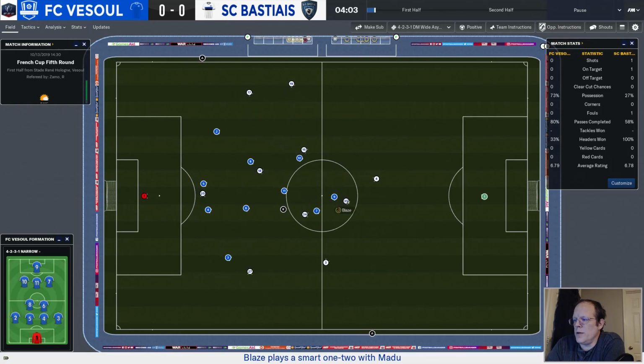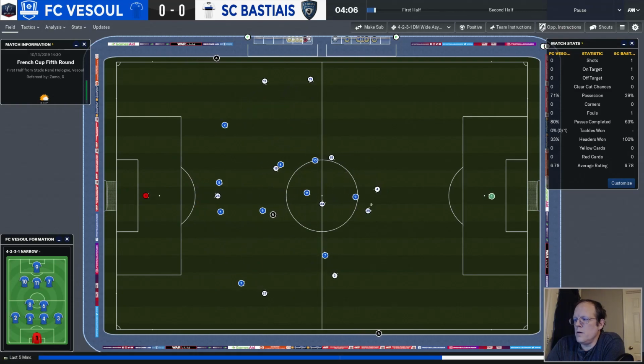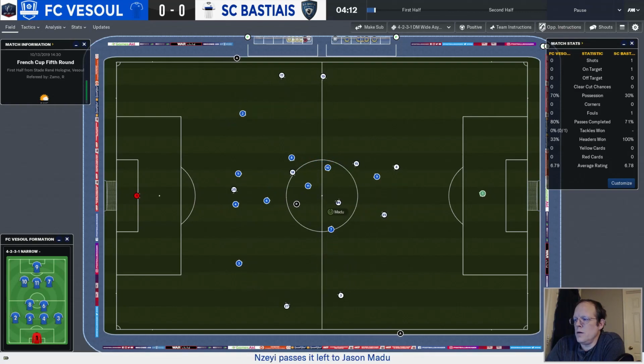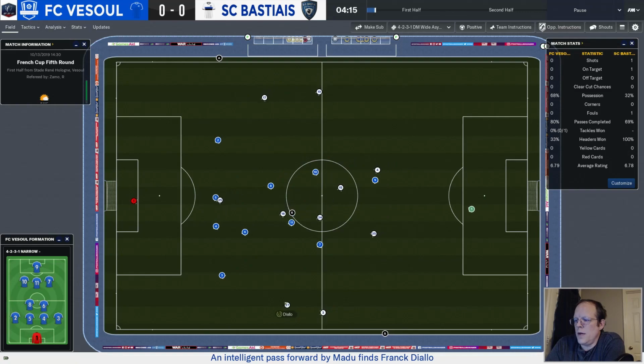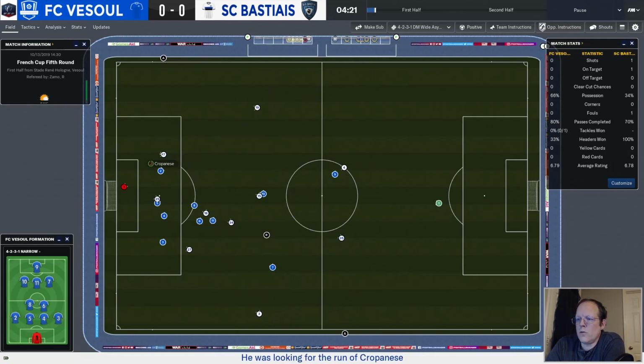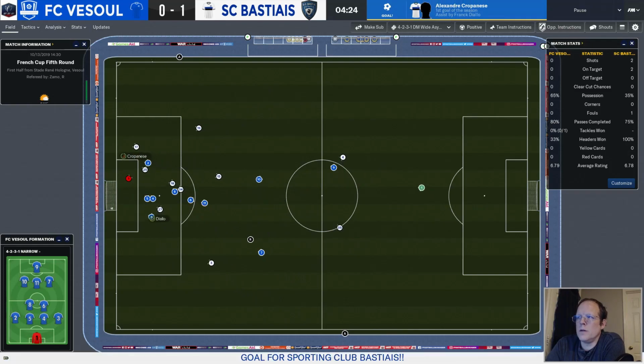Madu has it. Back to Blaise. To Mary. Back to Blaise. To Mary. Up to Nizei. Over to Madu. Out to Diallo, who holds it up, then drives forward. Cuts inside. Cropanesi's there, and he scores.